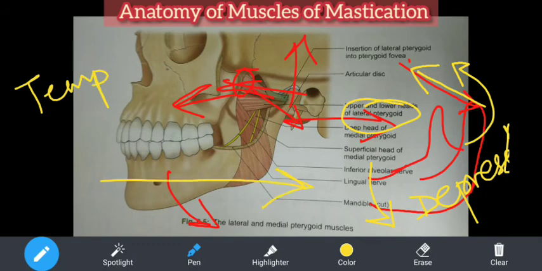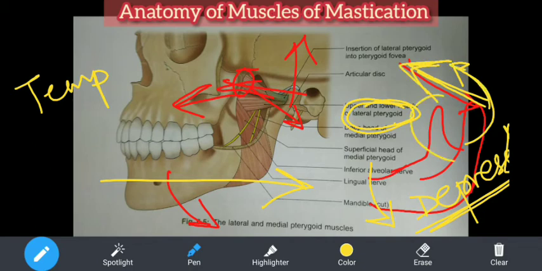Some time back we saw that temporalis is the only muscle which causes retraction. Are you getting? Retraction of the mandible. And the lateral pterygoid is the only muscle which causes depression. Are you understanding? This action happens this way. It will pull the upper half of the mandible, that is the 2 processes, in the upward direction, which will depress the mandible. This is a very important concept to imagine. People usually don't understand. Please go through it carefully.